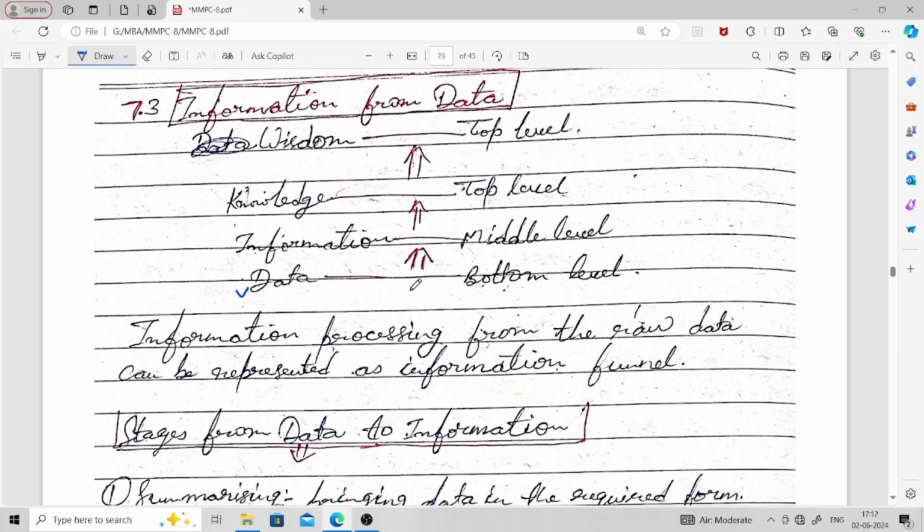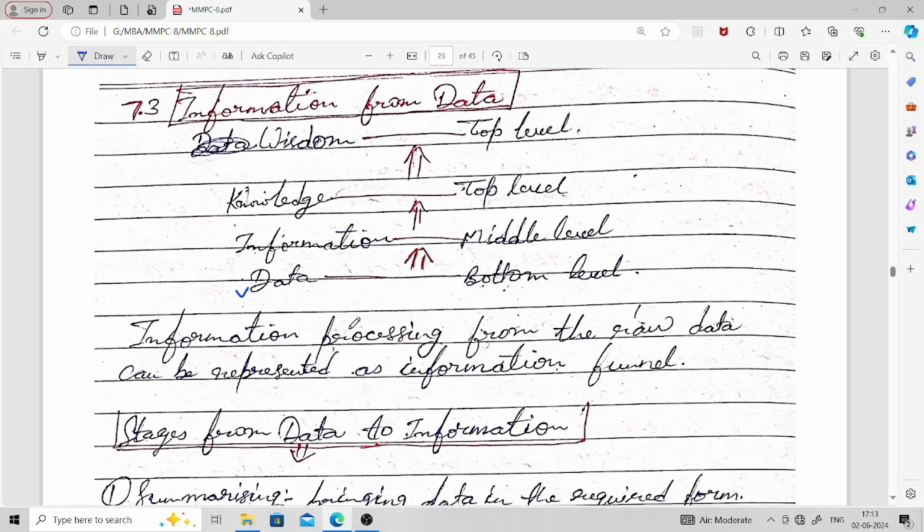Then that information goes to knowledge, and after that it becomes wisdom. So you can see the levels. At the bottom level we have the data, then at the middle level we have information, then at the top level we have the knowledge and wisdom.